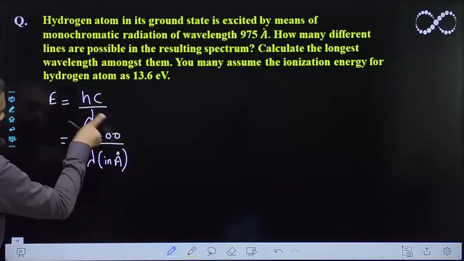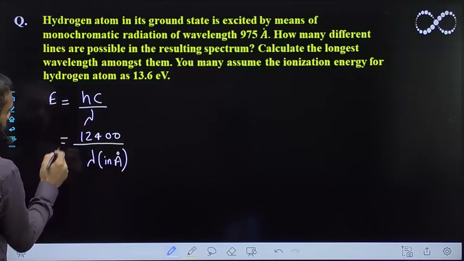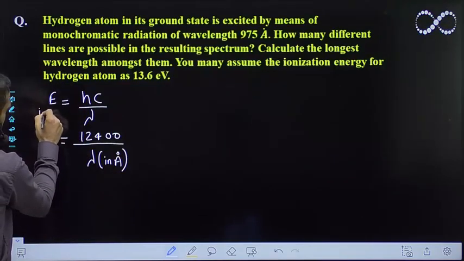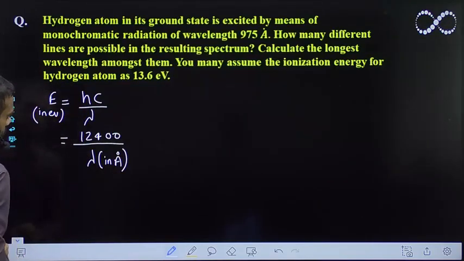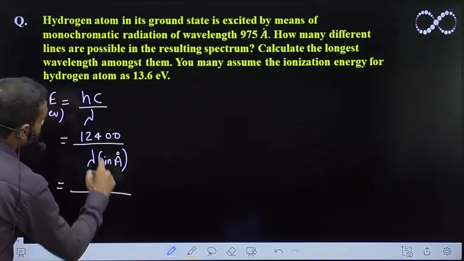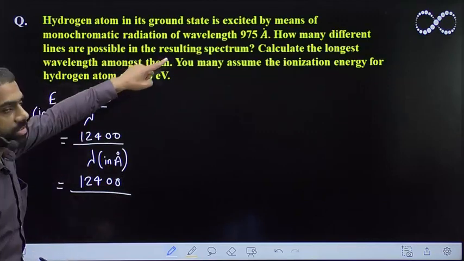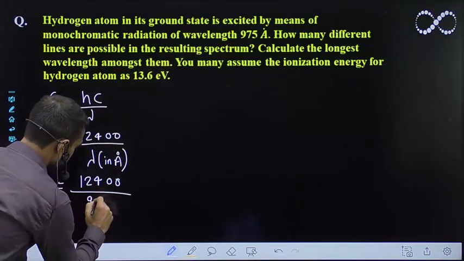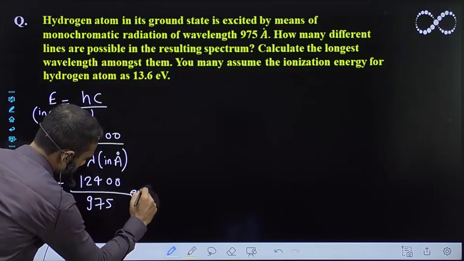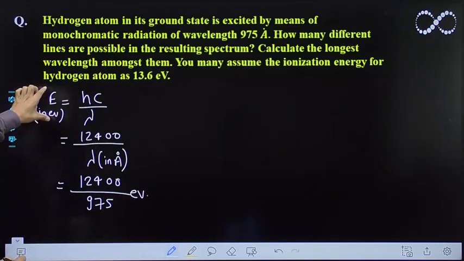After putting this in, you will get the result in electron volt. So let us see how much will come. 12400, and lambda in angstrom is given, so 975. So this much electron volt is the energy of the radiation.